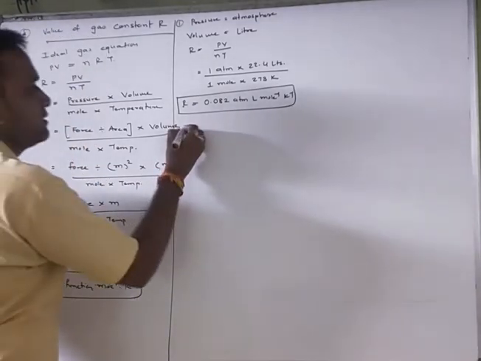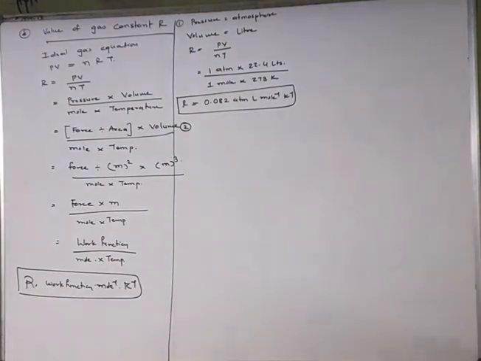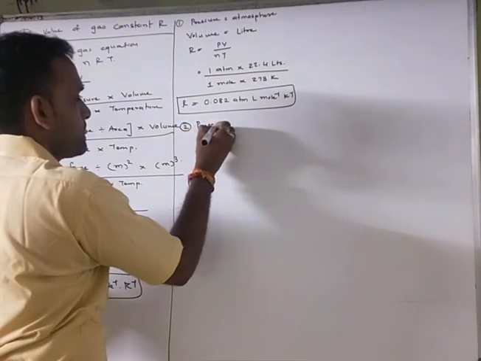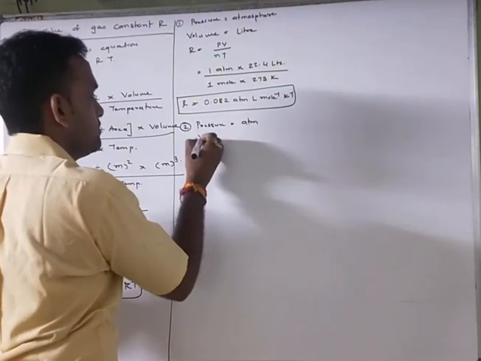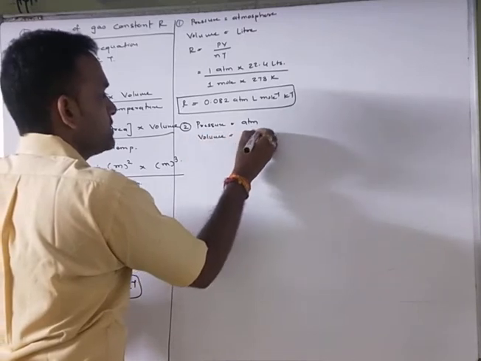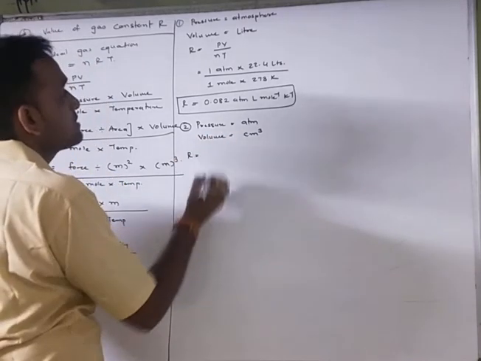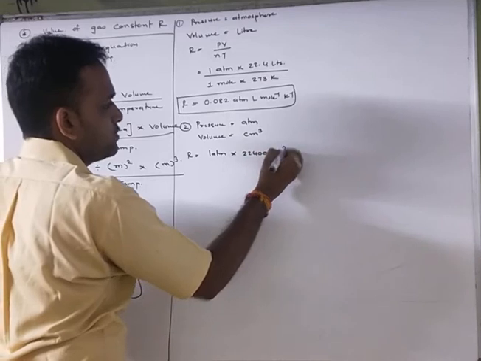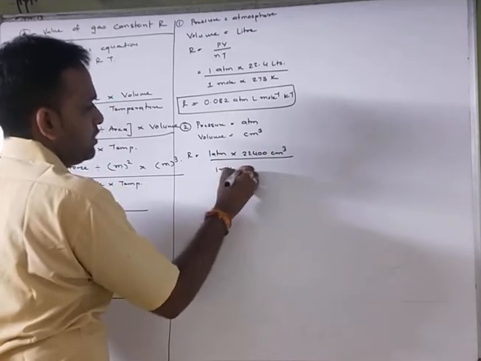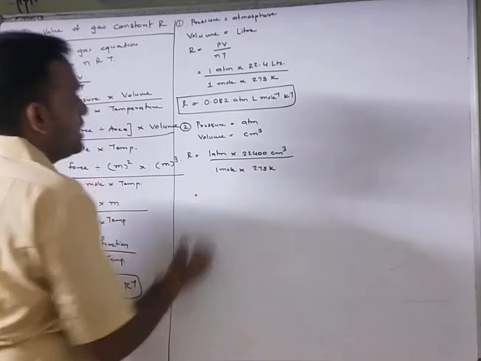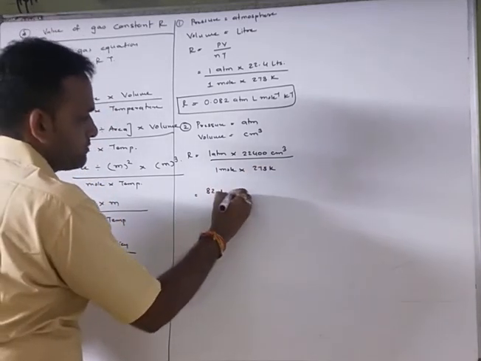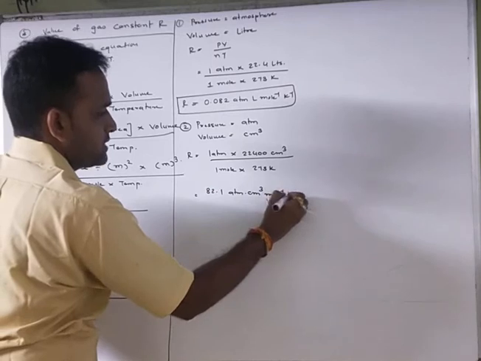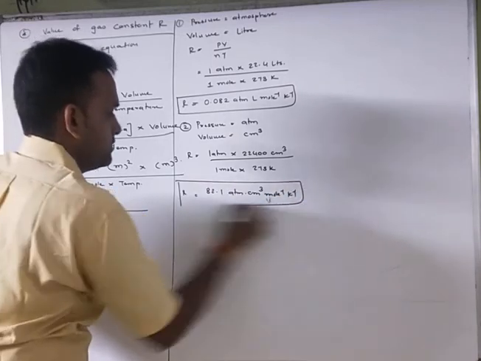Okay, second one: if the pressure is given in atmosphere and volume is in centimeter cube, so now write R equals 1 atmosphere multiplied by 22400 centimeter cube divided by 1 mole into 273 Kelvin. So the answer will be 82.1 atmosphere centimeter cube mole inverse Kelvin inverse, that is the value of R, right?